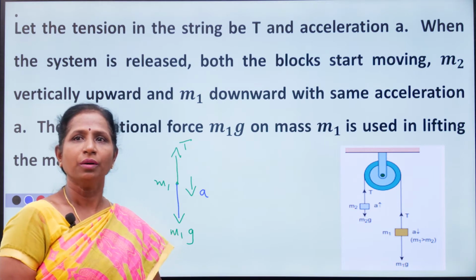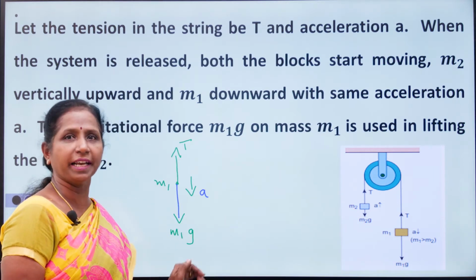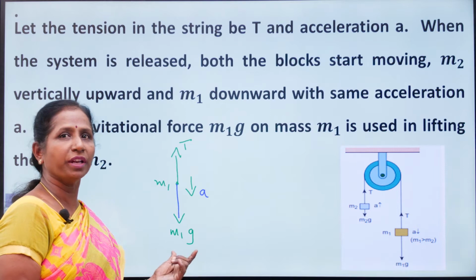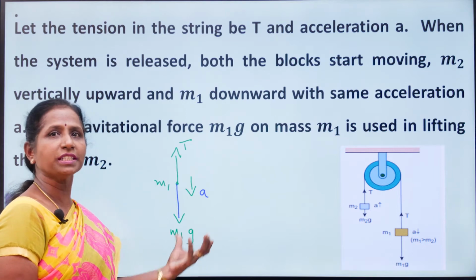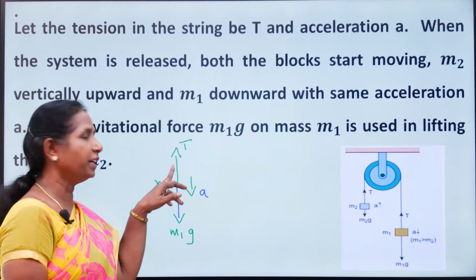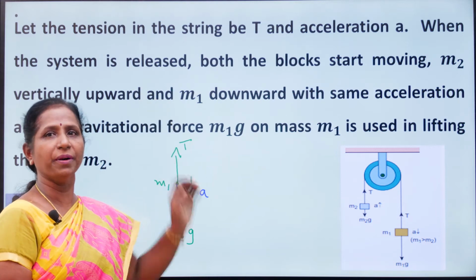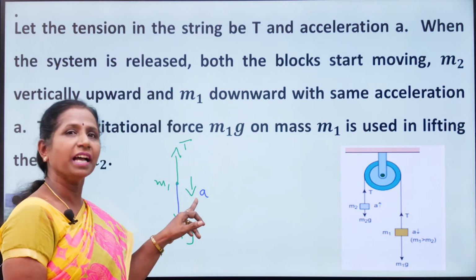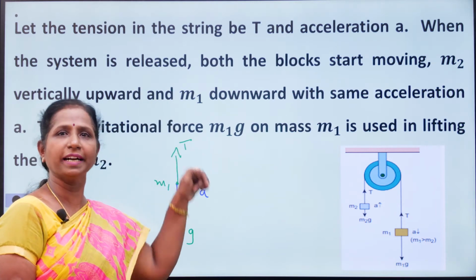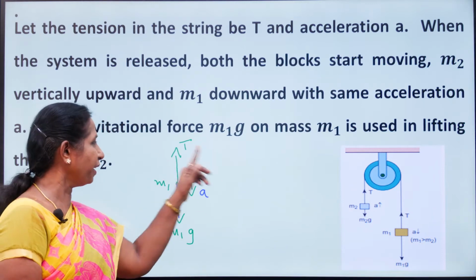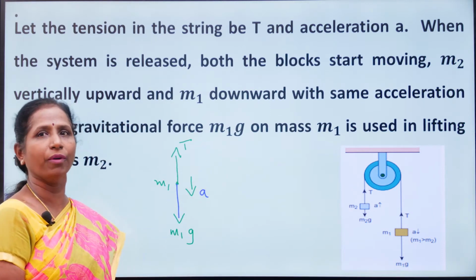Are you all clear? So for mass m1, the force m1g is acting in the downward direction, tension T is acting in the upward direction, and acceleration A is also acting in the downward direction. So this is the free body diagram for mass m1.